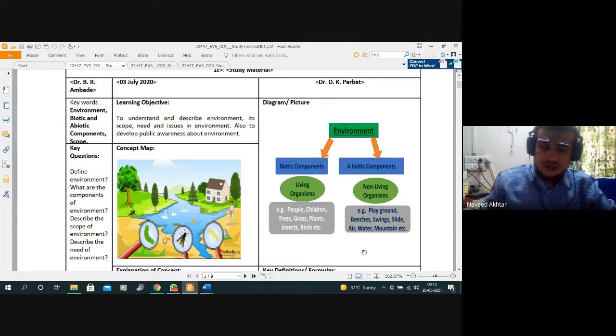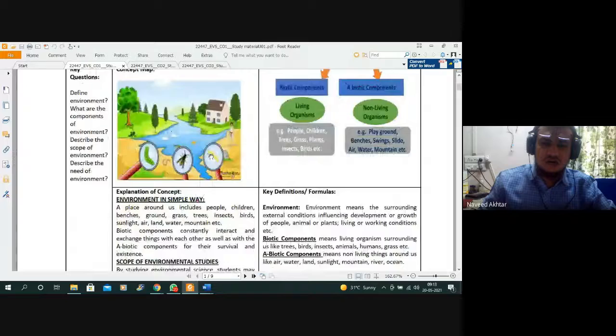They are the people, children, trees, grass, plants, insects and birds, etc. All living things come under the biotic components. And abiotic components are nothing but the non-living things, that is soil, water, air, mountain, etc. All these come into the abiotic component.